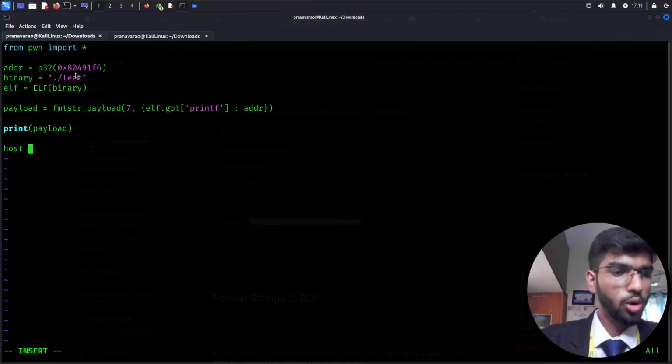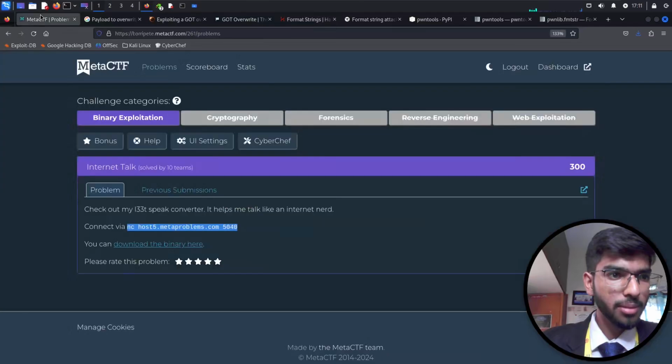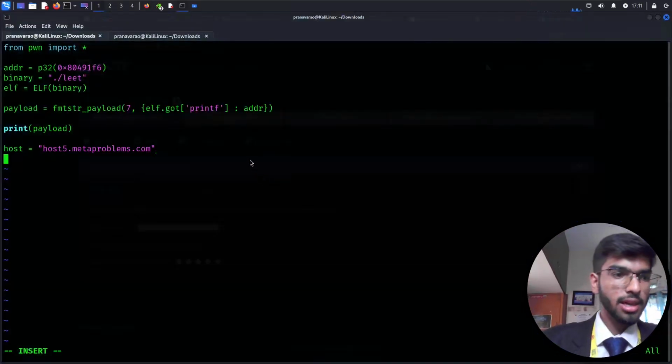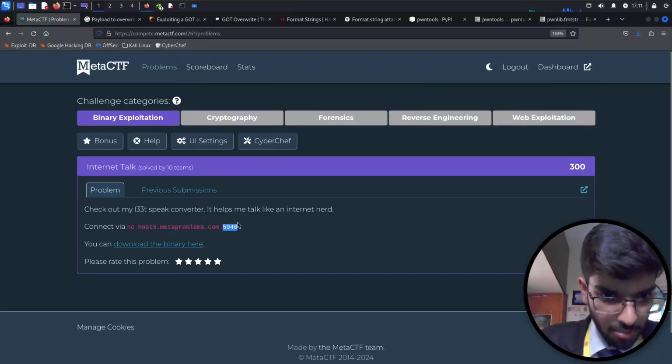So host is equal to the host. Let me copy that from here, .com, and then let me set the port, no quotes, and then the number here.